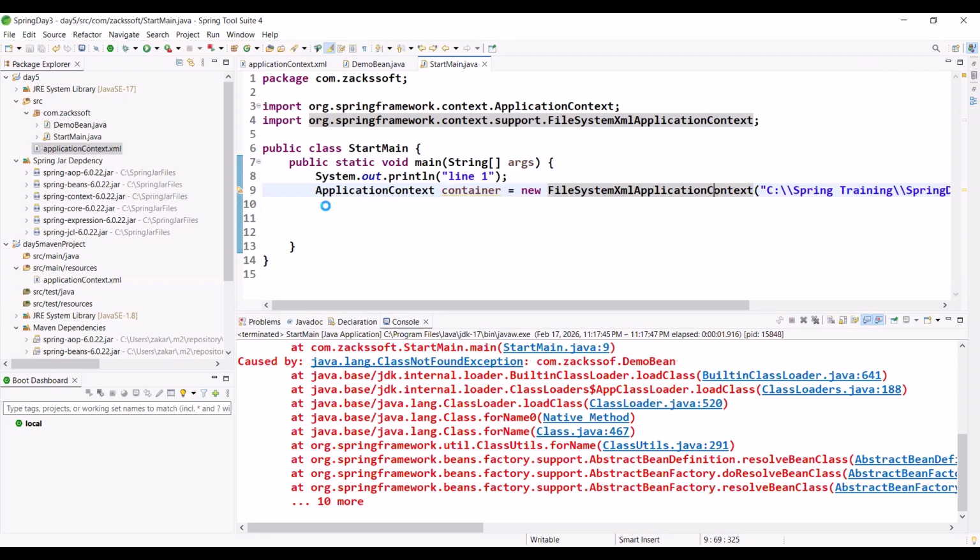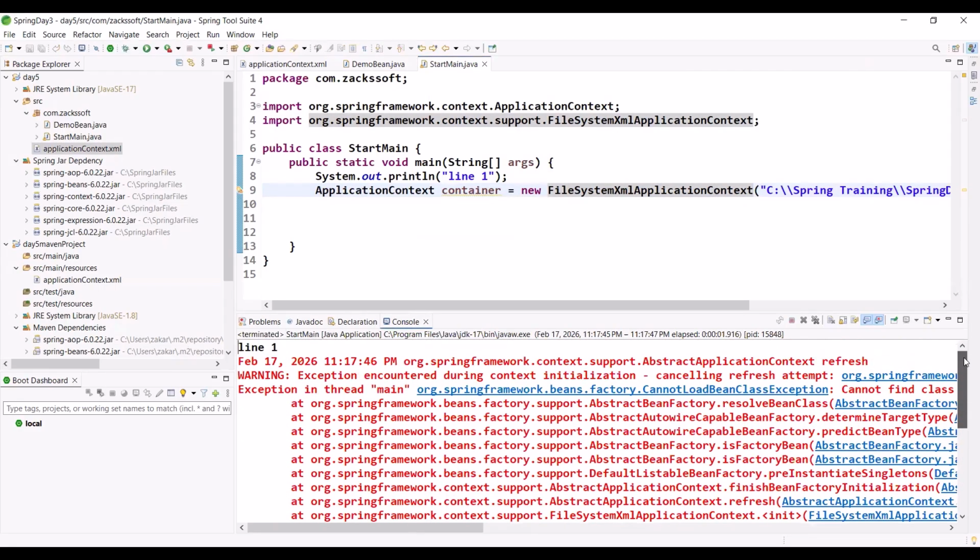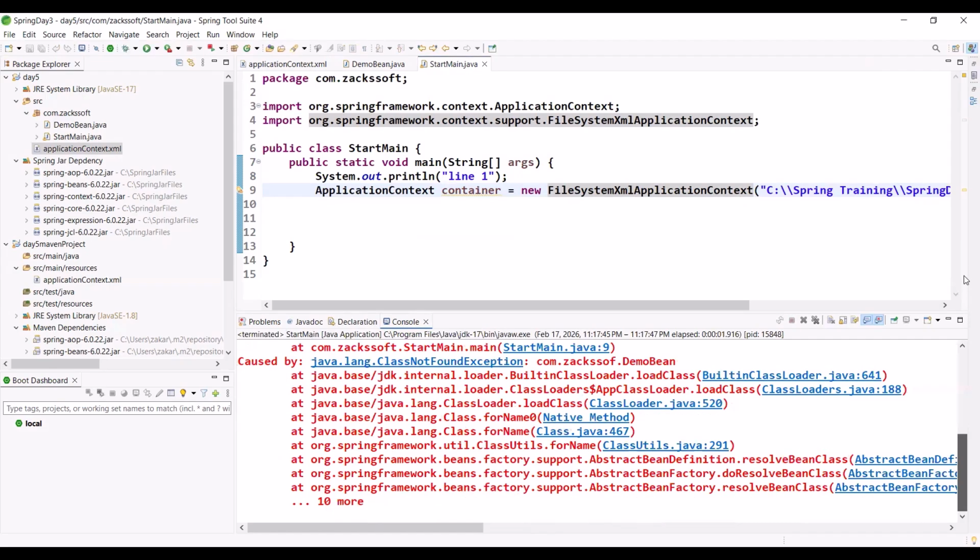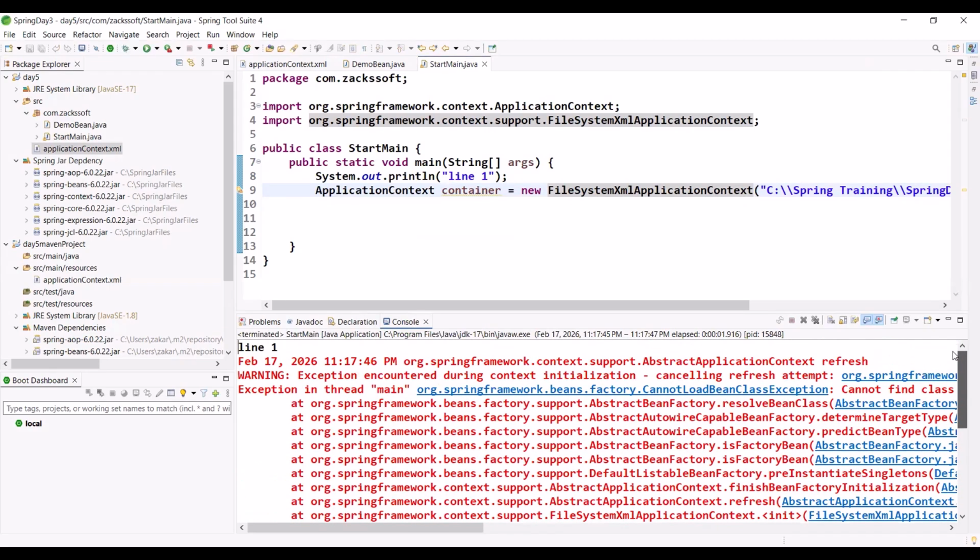Just observe. So just let me check. Okay, so support abstract context refresh. So we are getting some error. Don't worry about this error. One by one. Okay, refresh it.